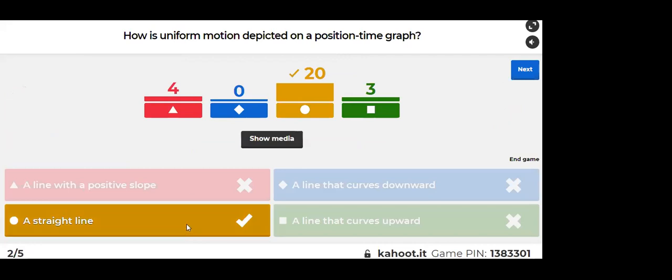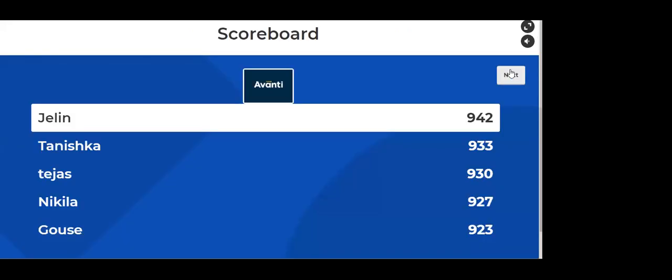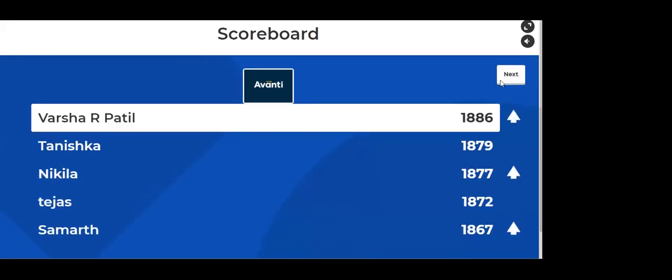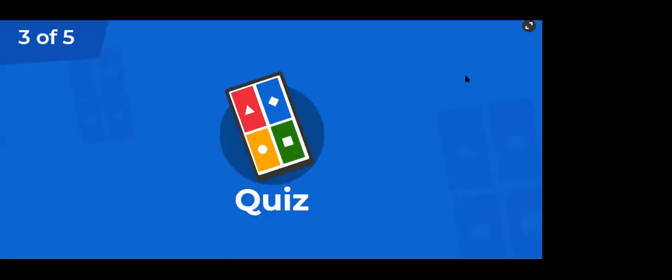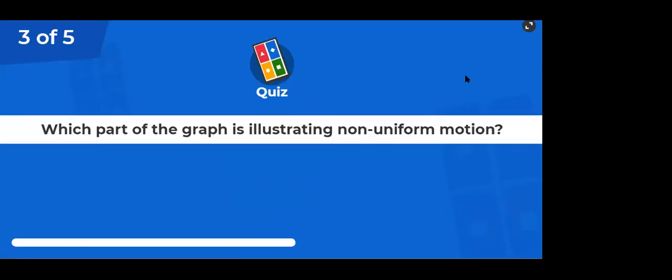A straight line, yes or no? It doesn't matter if it is positive or negative, because even a negative slope like this is also uniform motion. Speed is not decreasing, the negative sign means it is moving in the backward direction.